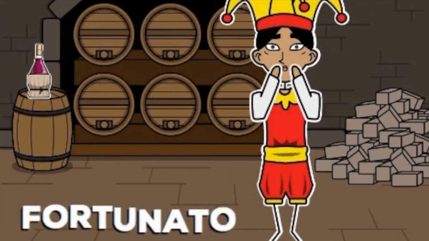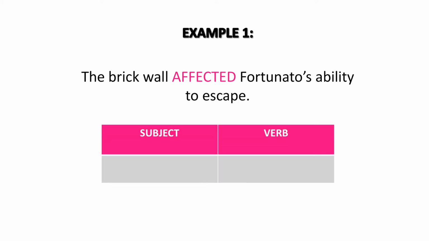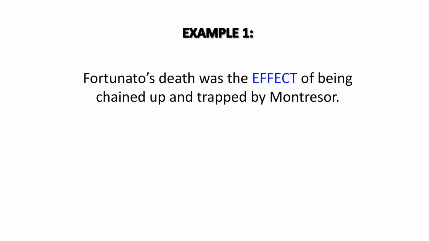For the next set of examples, let's talk about Fortunato's imminent death. The brick wall affected Fortunato's ability to escape. Let's pull the sentence apart and see why affected acts as a verb here. The wall is the word that is doing or being something in the sentence, so it is the subject. The subject, wall, needs a verb to describe what it is doing to Fortunato. That is why the verb affected is used.